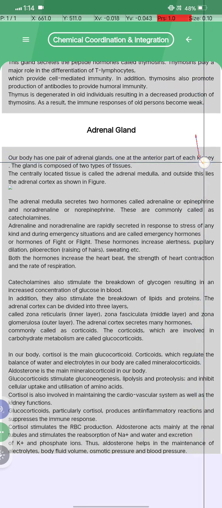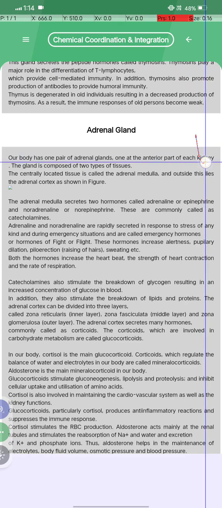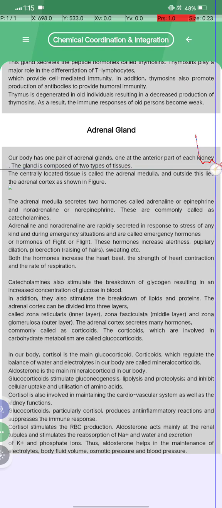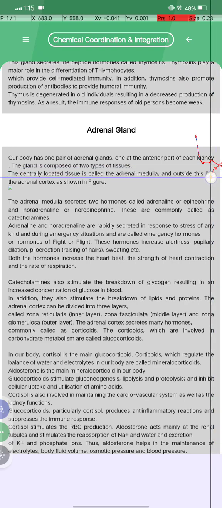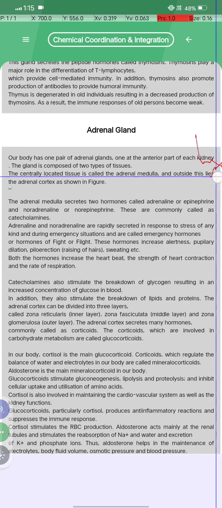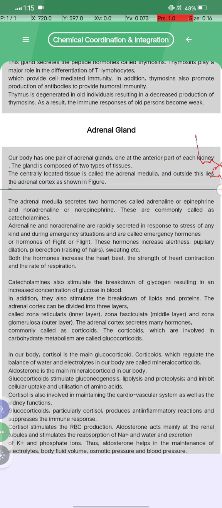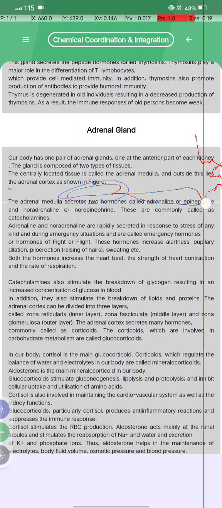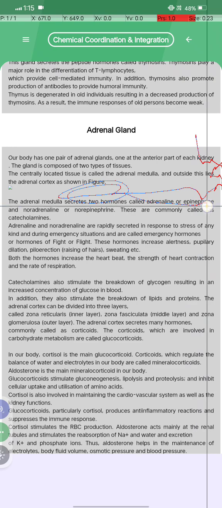Adrenal gland. Our body has one pair of adrenal glands, one on the anterior side of each kidney, and the gland is composed of two types of tissue. The centrally located tissue is called adrenal medulla, and outside lies the adrenal cortex, as in the figure, okay. तो फिगर यहाँ पर नहीं देखा क्योंकि यहाँ नेट नहीं था, इस कारण से इसको आप सर्च कर सकते हो.